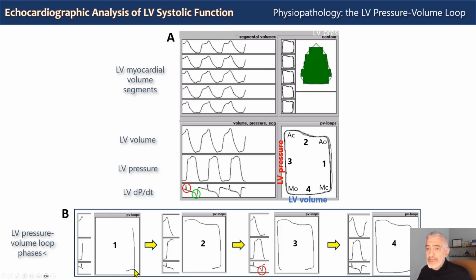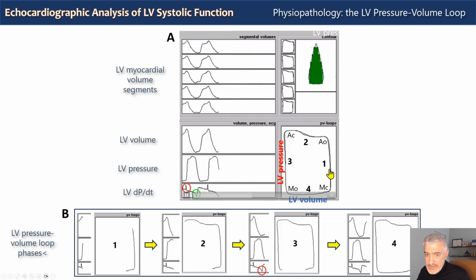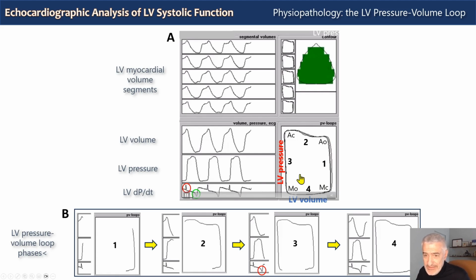Then we have a rapid rise in ventricular pressure with mitral and aortic valves closed until the aortic valve opens. This is the isovolumic contraction. We have a rapid increase in pressure, and as we said here, we can measure the positive dP/dt. Left ventricular volume is invariant.